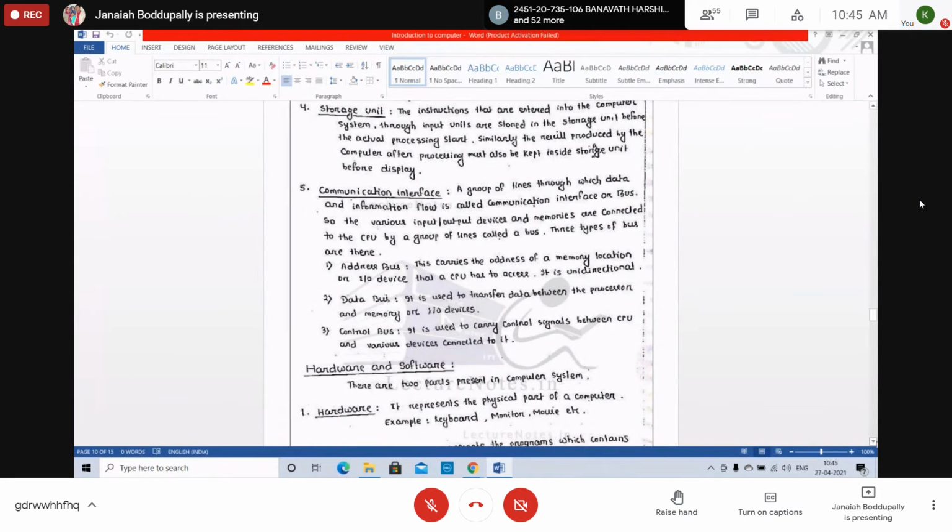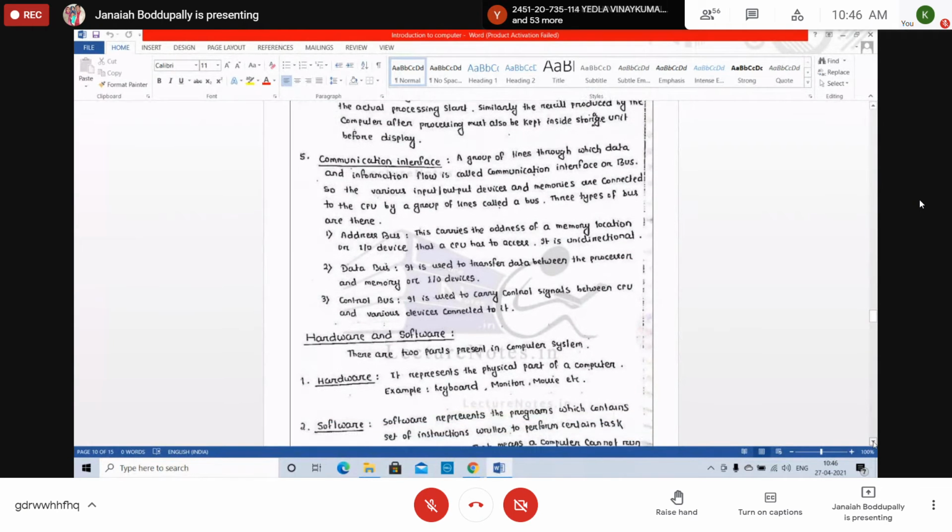Data bus is used to transfer data between the processor and the memory or input-output devices. Last one is control bus. It is used to carry control signals between the CPU and various devices connected to it. These are the different types of interfaces.